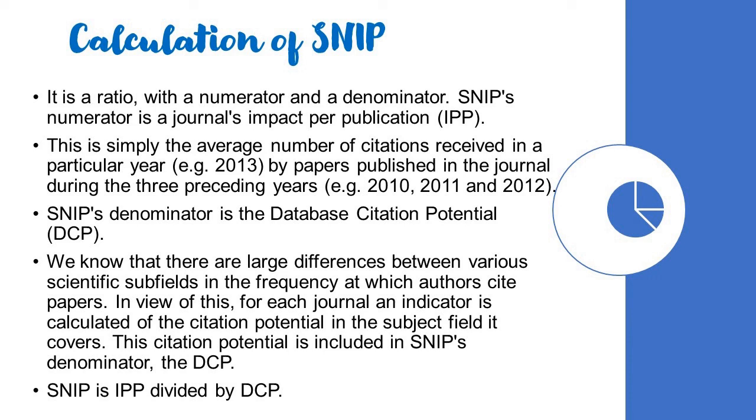Of course, if you want further details, you can go through the SJR website. I won't be able to discuss further in this lecture as of now, but I have given you a brief idea about what SNIP is all about. So SNIP takes into consideration the subject field. So these are certain journal level metrics. H-index is also used to evaluate journals, but it is similar to the calculation of H-index for authors. So I'll be discussing H-index under author level metrics, which is the same. Similarly, it can be calculated for a journal also.